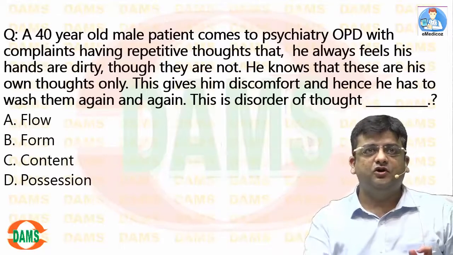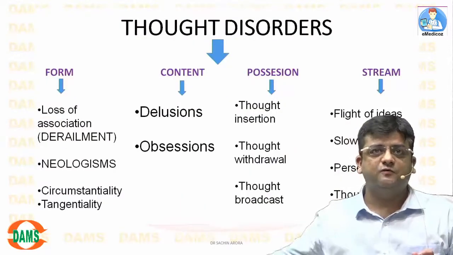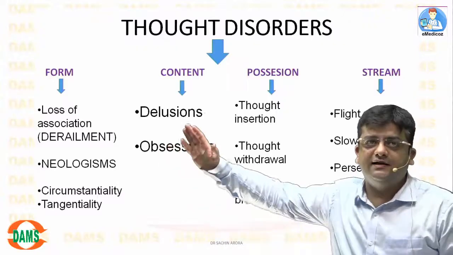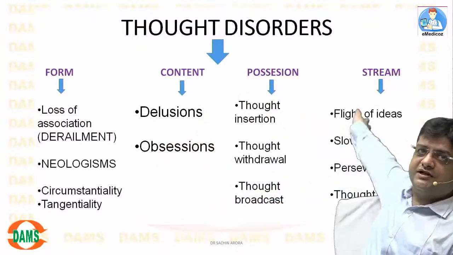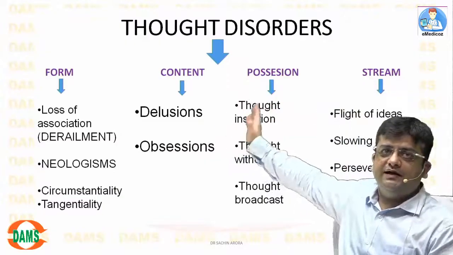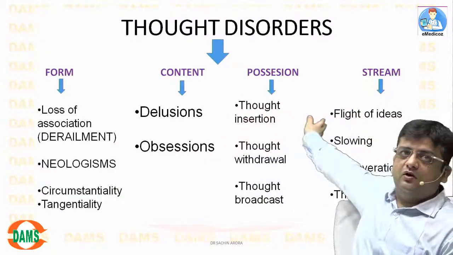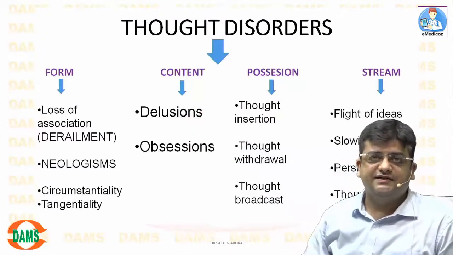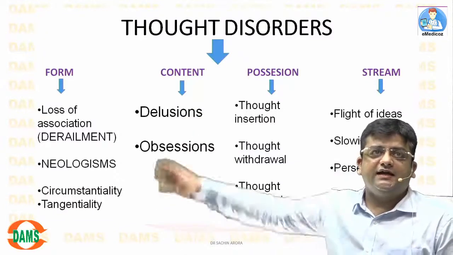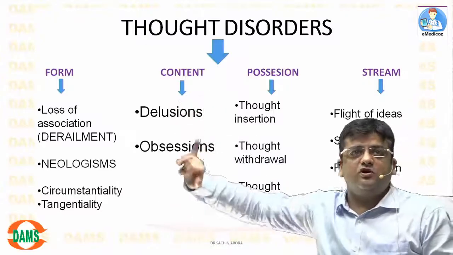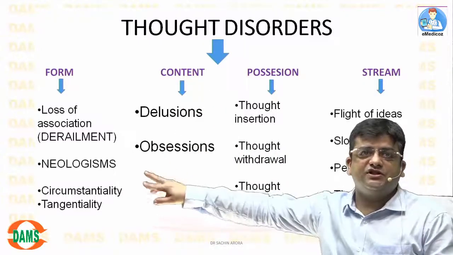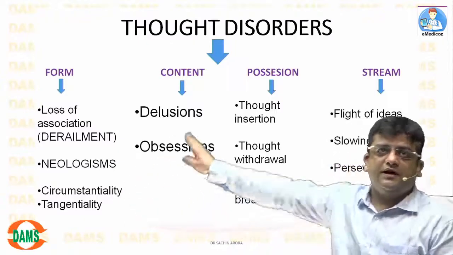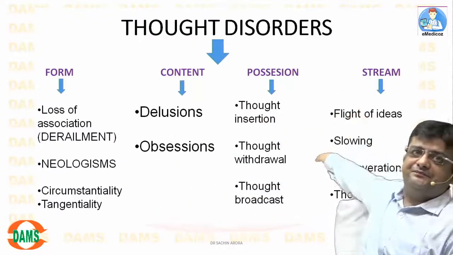So if we look at the thought disorders classification, this is what has been taught to you in the classes as well. There are four categories: form, content, possession and stream. Now loss of association, that is derailment, and flight of ideas, is a part of the form. Neologism is a part of the form. Circumstantiality and tangentiality in one book are given under form, and in one book it is given under stream.